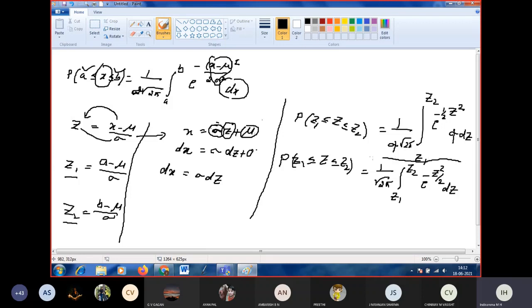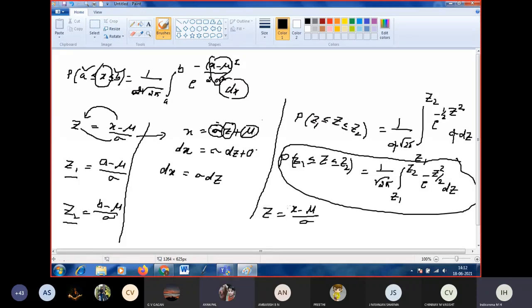This is the formula we are using. What is z? z is not equal to x; z is (x minus mu) by sigma, where mu stands for the mean and sigma stands for the standard deviation.